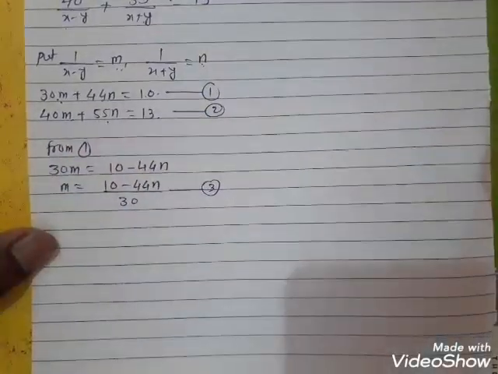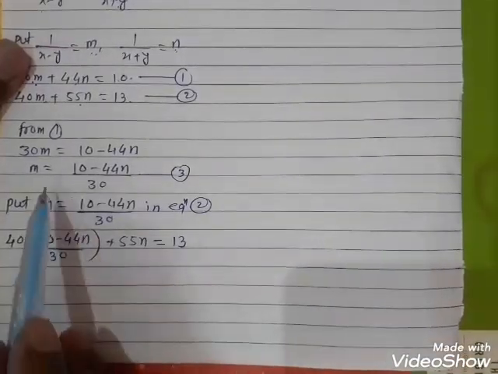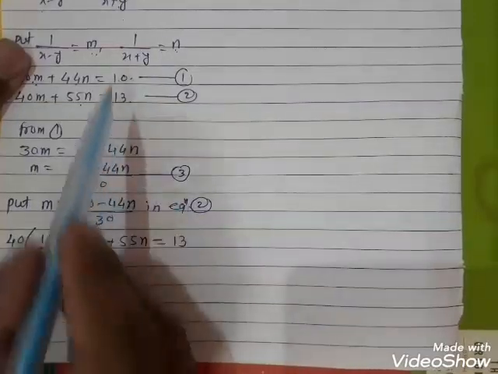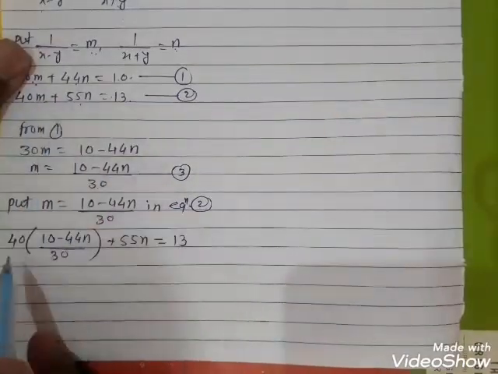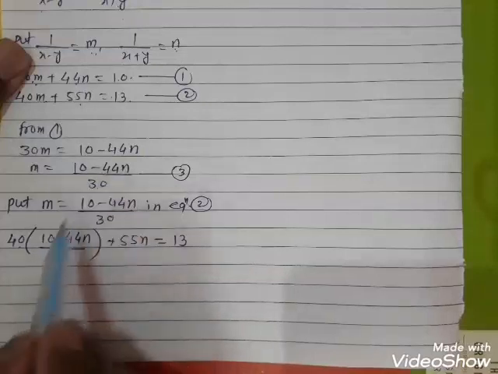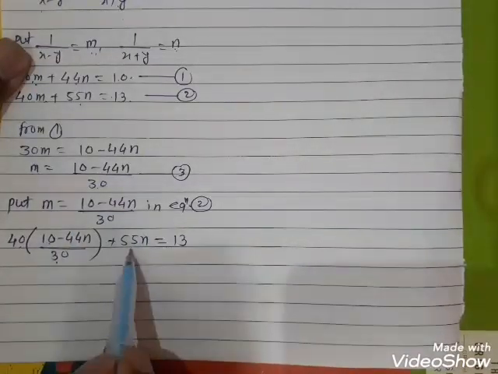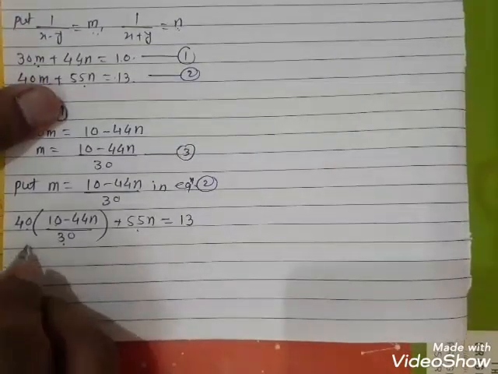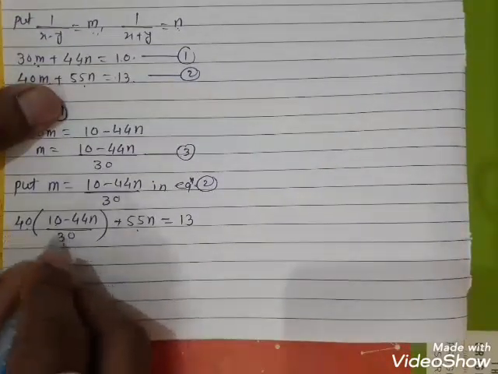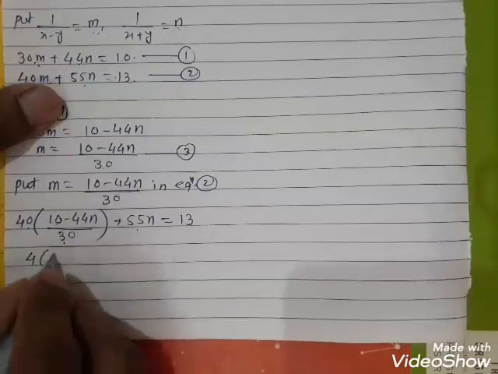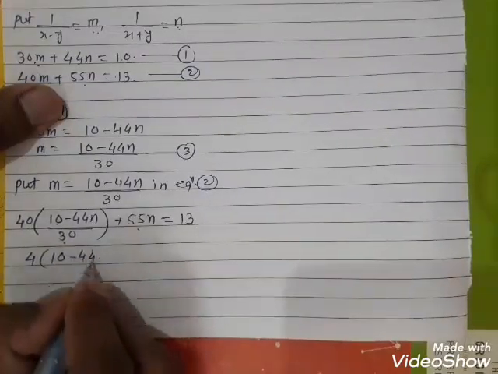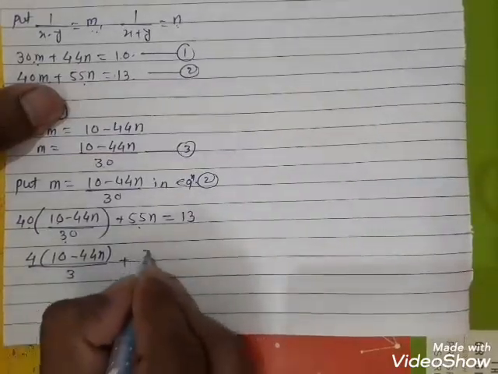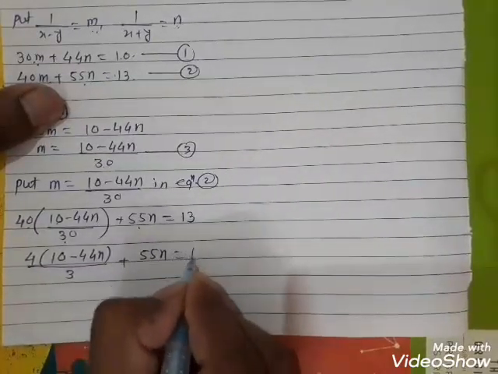So put this value in equation number 2. We get, put m is equal to (10 minus 44n) upon 30 in equation number 2. So it is 40m, and the value of m is (10 minus 44n) by 30, plus 55n, as it is, n is equal to 30. So here reduce these two numbers, it becomes 4(10 minus 44n)/3 plus 55n is equal to